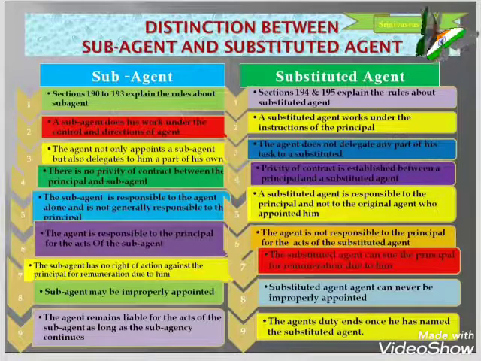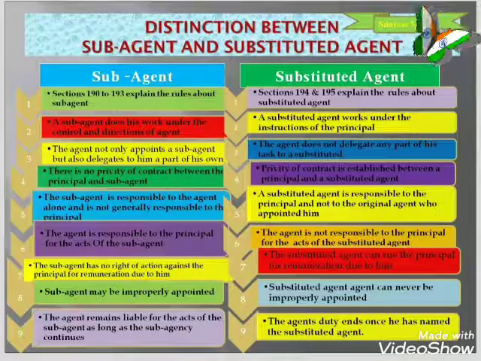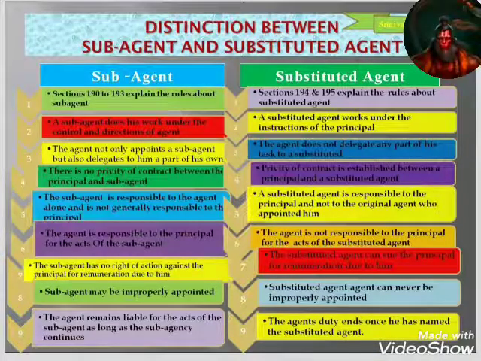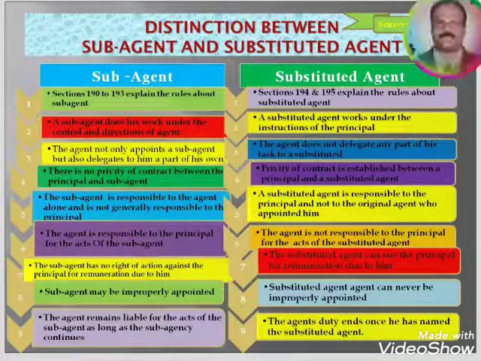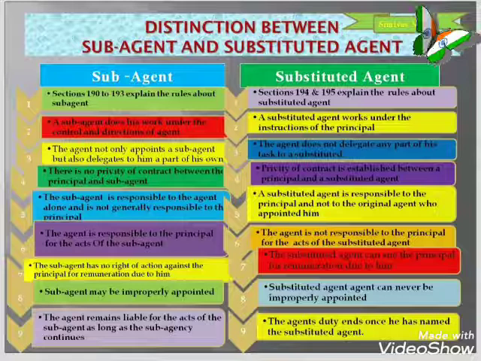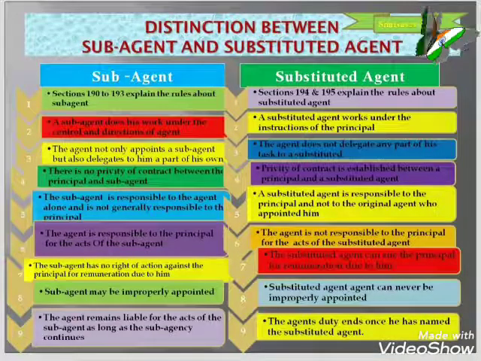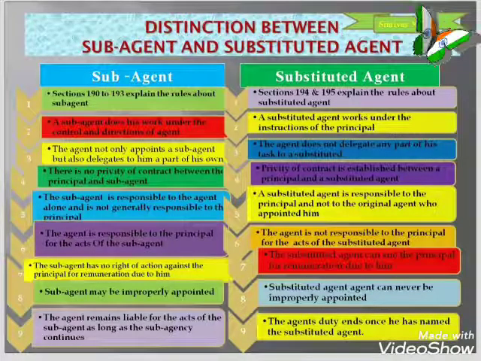There are so many illustrations for sub-agents and substituted agents. Now I'll talk about one or two examples. A instructs B, a merchant, to buy a ship for him. B employs a ship surveyor of good reputation, who chooses a ship for A. The surveyor makes the choice negligently and the ship turns out to be unseaworthy and is lost. B is not responsible, but the surveyor is responsible to A. So that is the illustration.